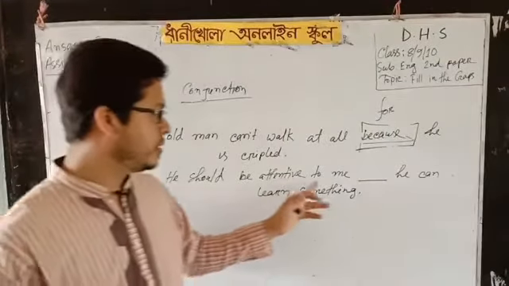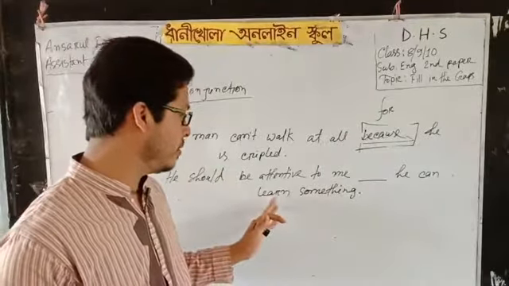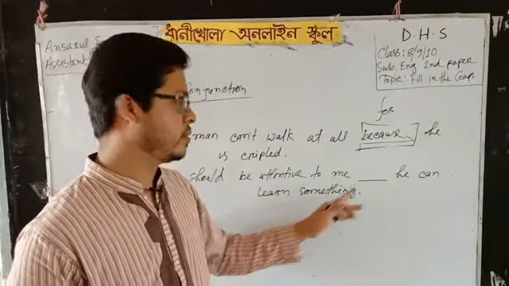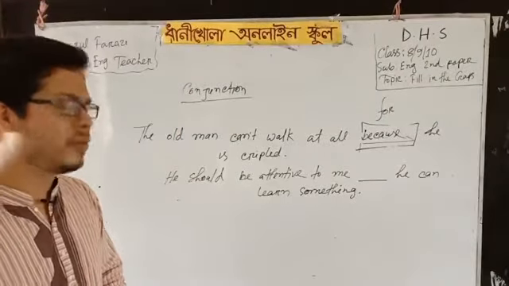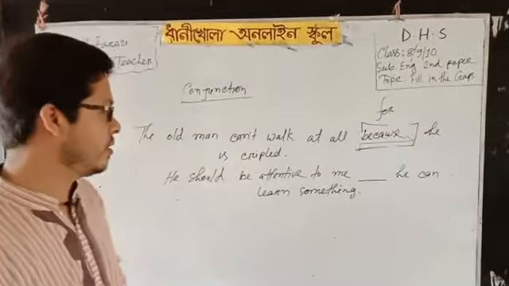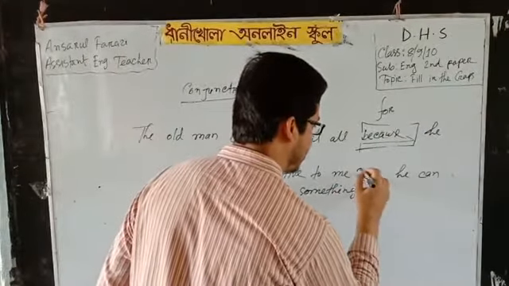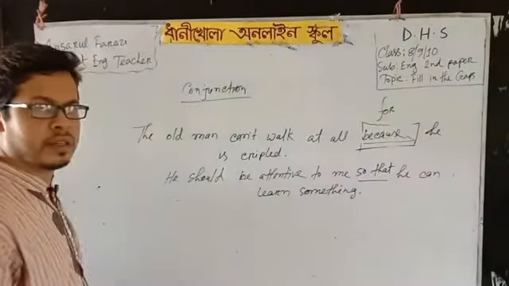He should be attentive to me. There is a gap. He can learn something. So what will be there? You can write a conjunction here. You can also write here so that. You can write this way.